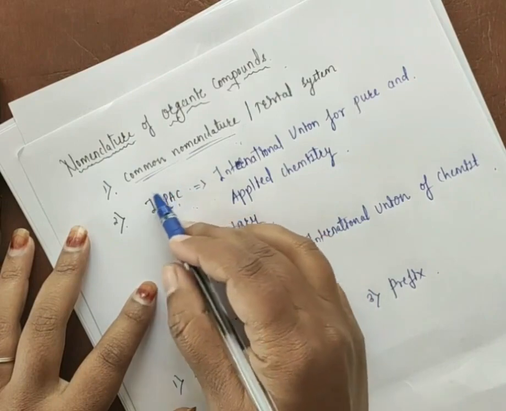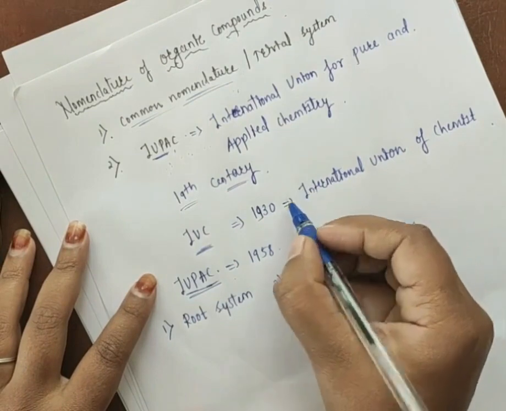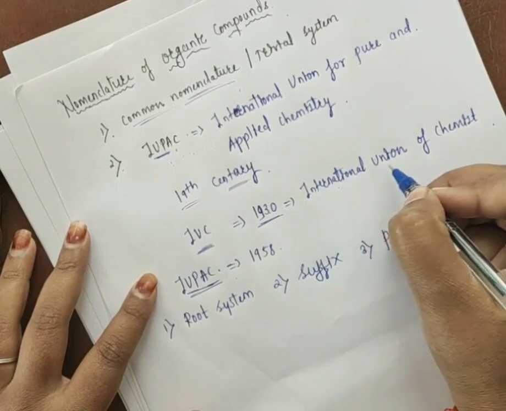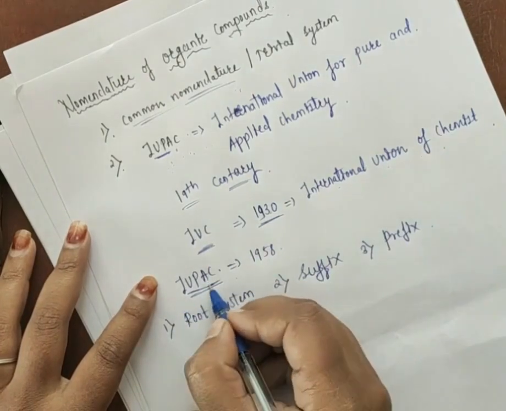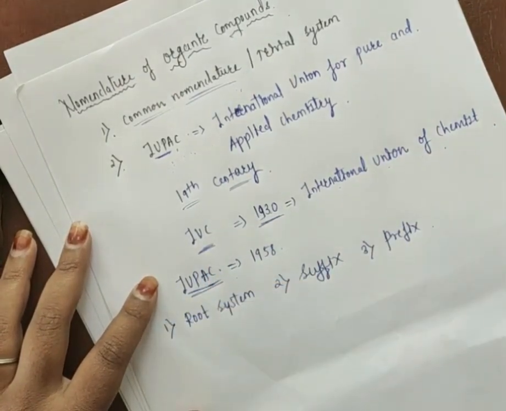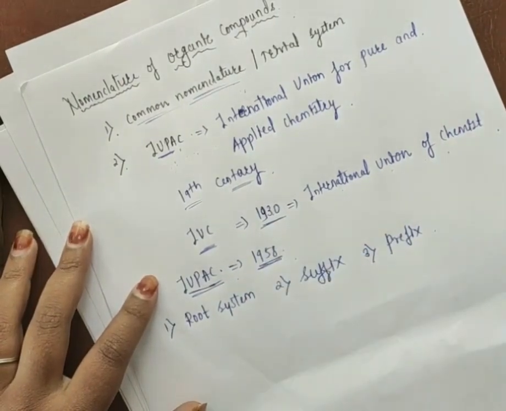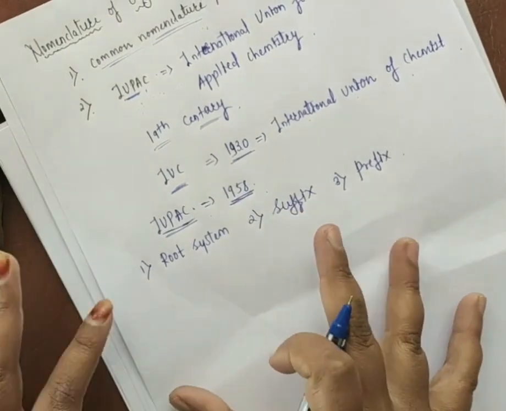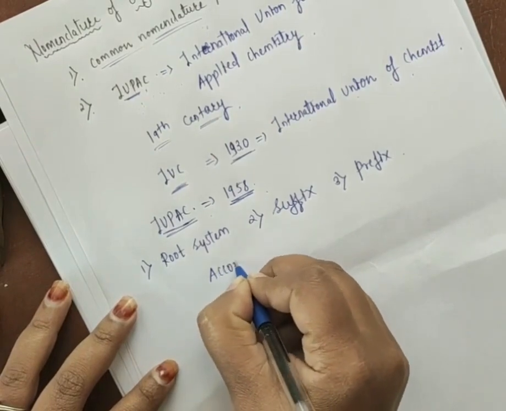Before the IUPAC, scientists established the IUC in the year 1930, which we call the International Union of Chemists. After that, this was modified into the IUPAC. So the IUPAC system was established in the year 1958.